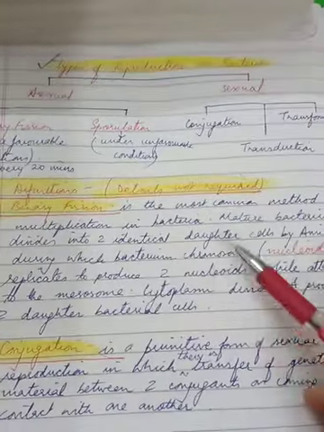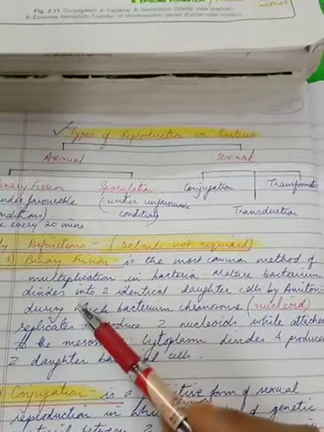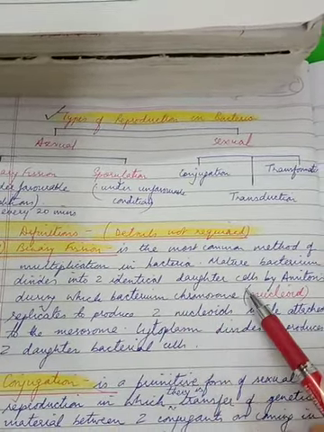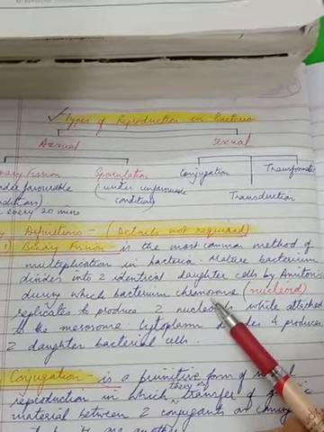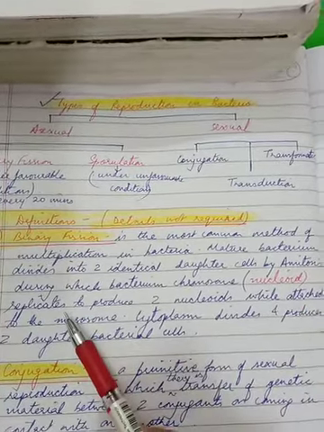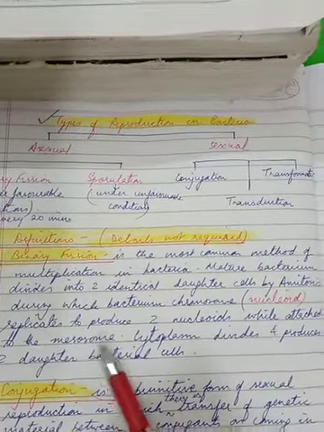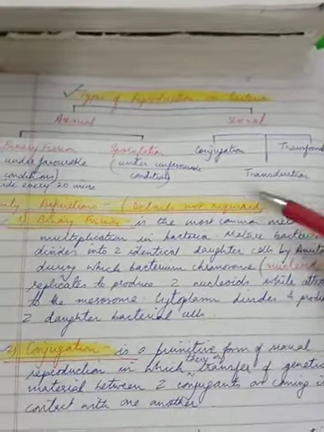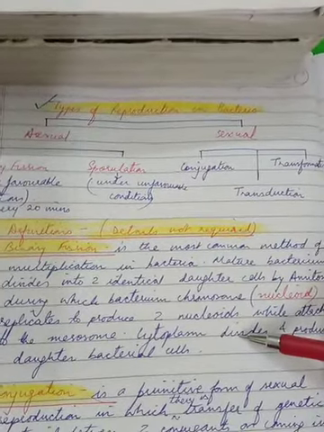So this is by definition the most common method of multiplication in bacteria. The mature bacterial cell divides into two identical daughter cells. Identical means exactly the same daughter cells by amitosis, during which the bacterial chromosome, which we call nucleoid, replicates to produce two nucleoids while attached to the mesosome. Cytoplasm divides and produces two daughter bacterial cells. This one would be more than enough for your definition. So for understanding, I think it's very simple to understand.